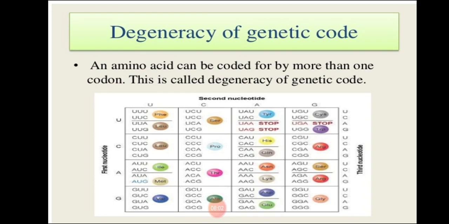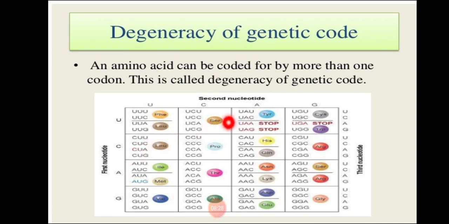In the same way, genetic codes are also present. For a single amino acid, more than one genetic code can be present. See here, UUU and UUC both code for this amino acid, phenylalanine.